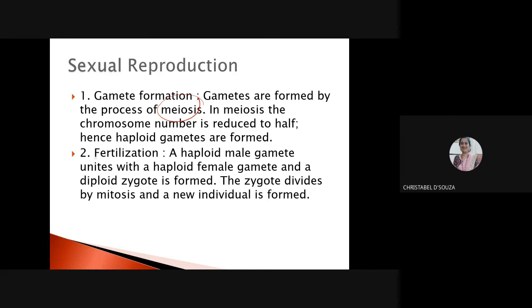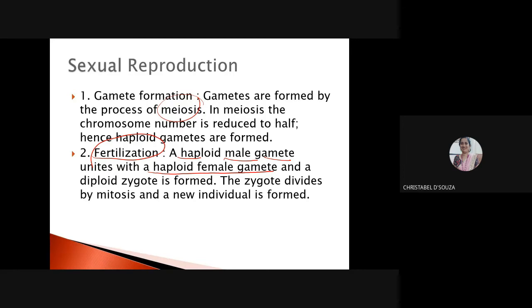Now, very important, what is fertilization? I keep on repeating the statement. Haploid male gamete. Please remember, the male gamete is haploid. It has half the number of chromosomes. It unites with a haploid female gamete, also having half the number of chromosomes. When haploid plus haploid join together, you form a diploid zygote. Then this zygote divides by mitosis and a new individual is formed.